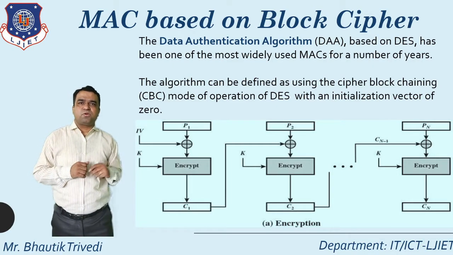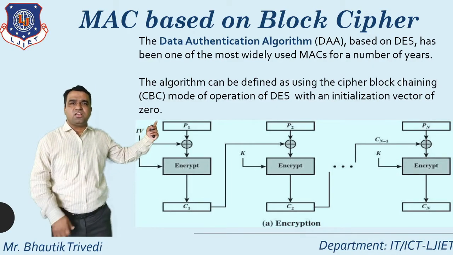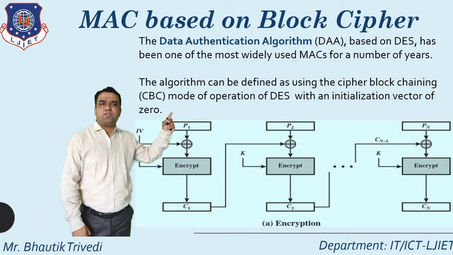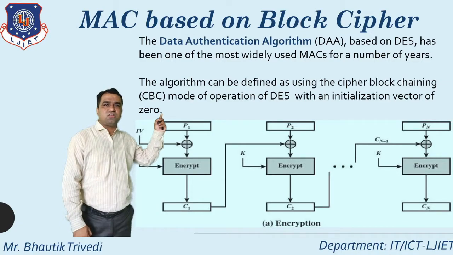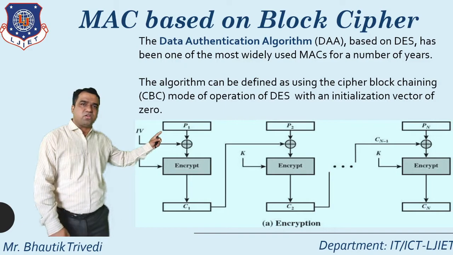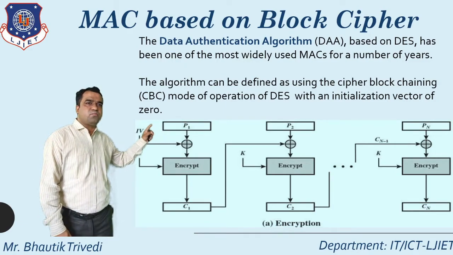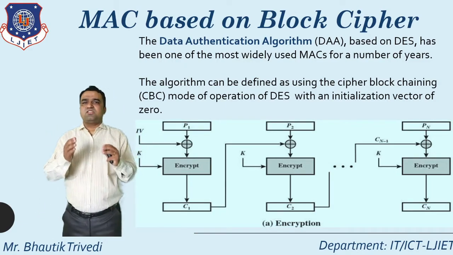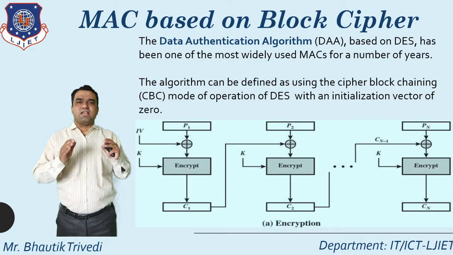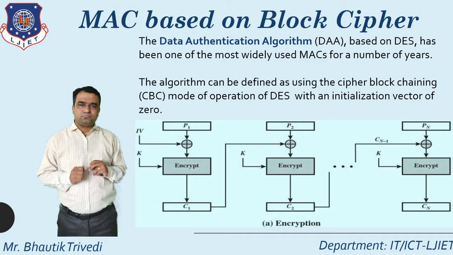How do I generate this particular technique? Here you just see, with using the mode of operation of DES, one technique, that is cipher block chaining. So fully concentrate on this particular figure. This is P1, P2 up to Pn. What is the meaning of P1, P2 up to Pn here? That can be considered as plain text blocks.